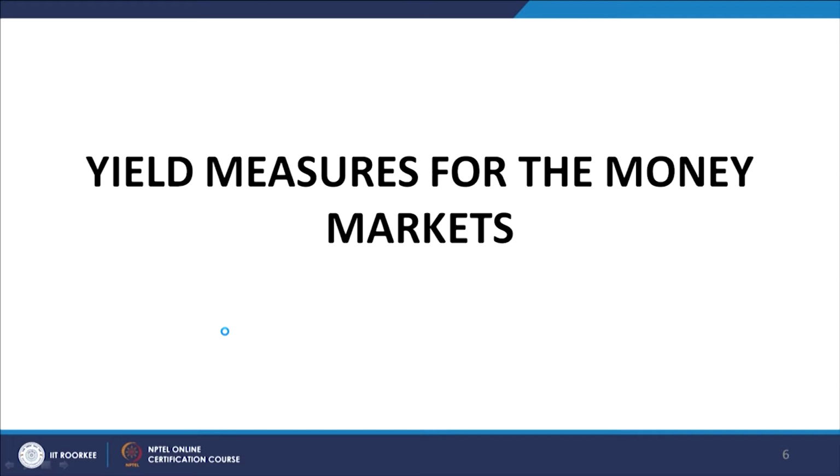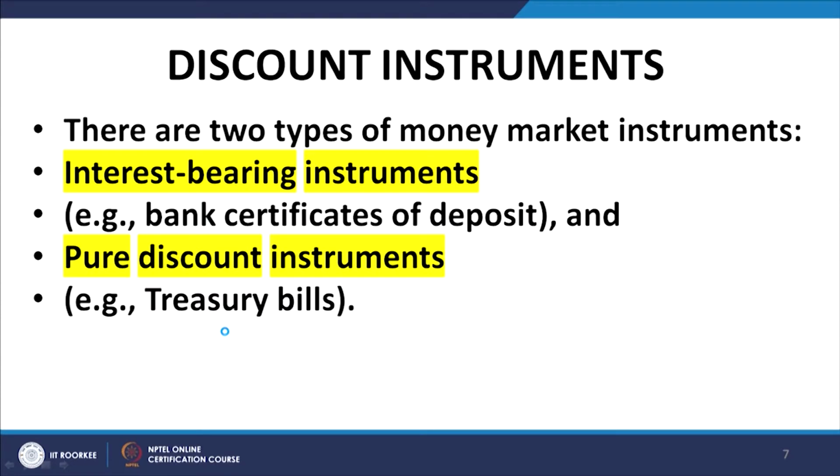Before we get into that, I also introduced the concept of the various yield measures that are relevant to investments in the money markets. Let us recap some of them. Before I get into that, the instruments that are traded in the money markets are of two types. One are the discount instruments, where the instruments are issued at a discount to face value and later redeemed on the maturity date at face value. The other type are the conventional instruments, which are issued at face value and redeemed at face value plus the interest payable for the period of holding.